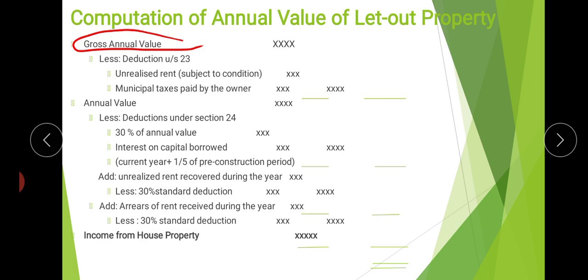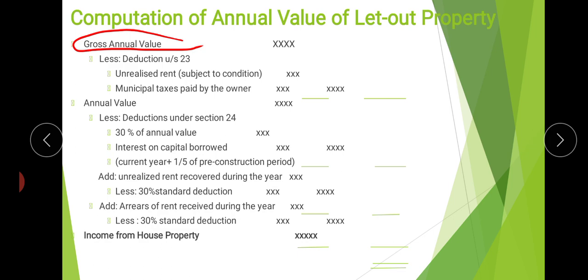When it is considered as unrealized rent, there is no question of standard deduction, so when it is realized, we have to deduct 30% standard deduction of this realized amount.